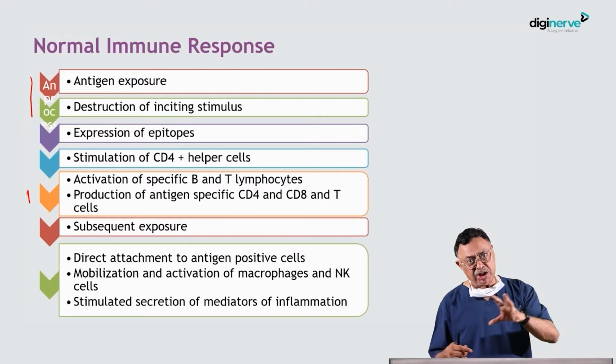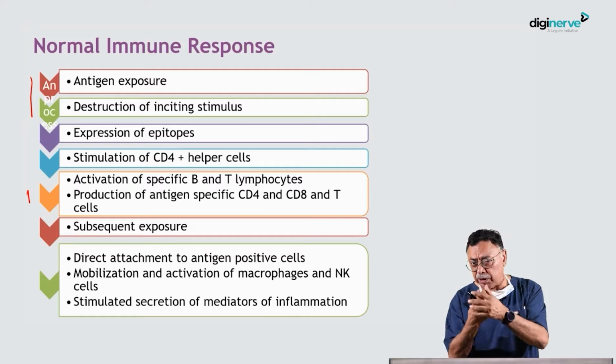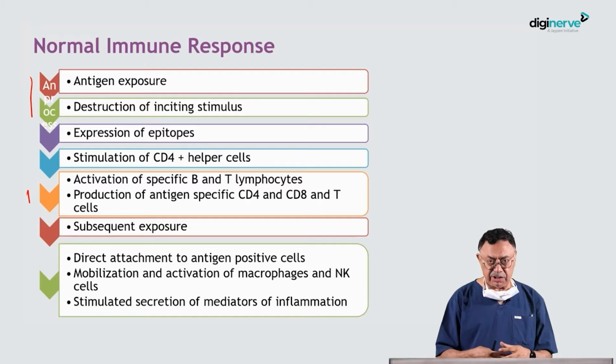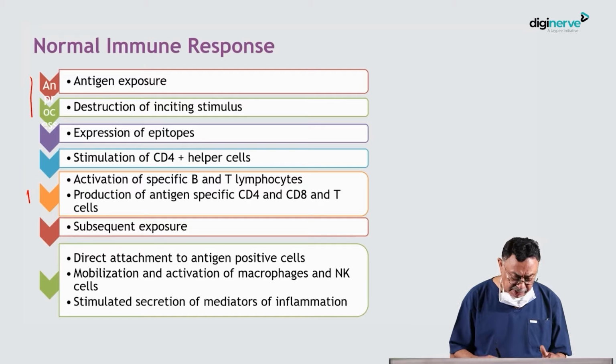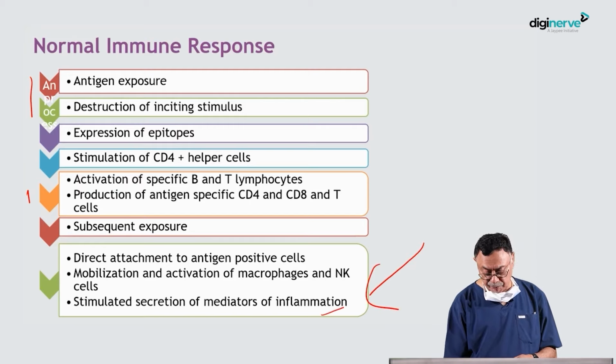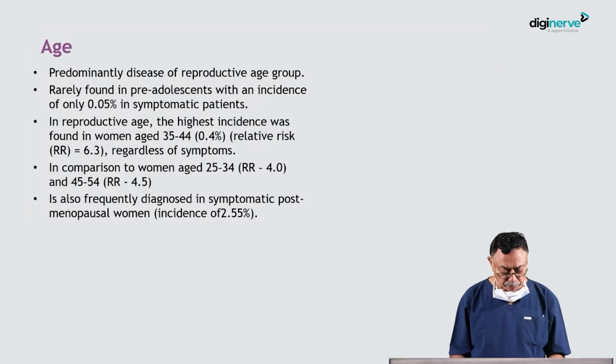So, direct attachment of the antigen positive cells to the peritoneum or to the tissues, mobilization and activation of macrophages, natural killer cells, NK cells, and stimulation and secretion of mediators for inflammation, leading to chronic inflammation which may occur.